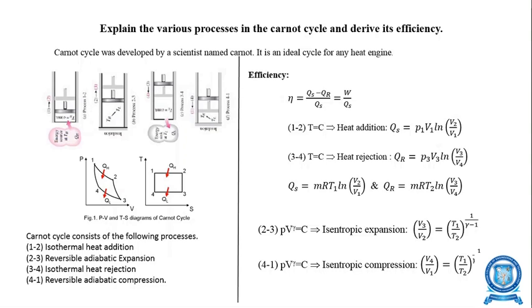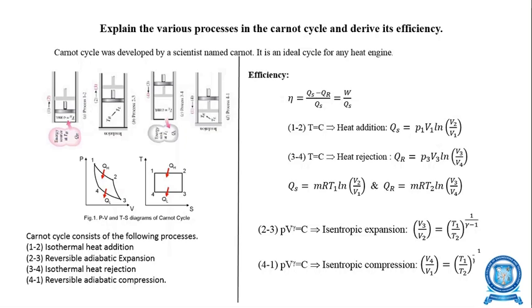While expansion and compression occur, no heat is transferred. Therefore, we identify the process as reversible adiabatic or isentropic. So expansion and compression take place adiabatically or isentropically. Process 2 to 3 is named reversible adiabatic expansion, where the pressure is reduced.